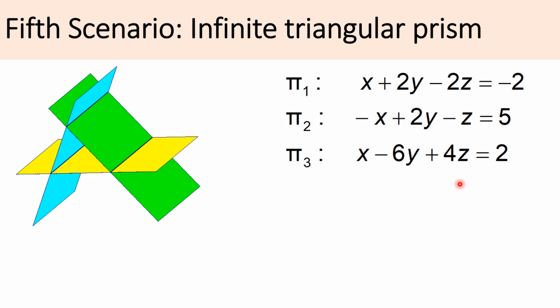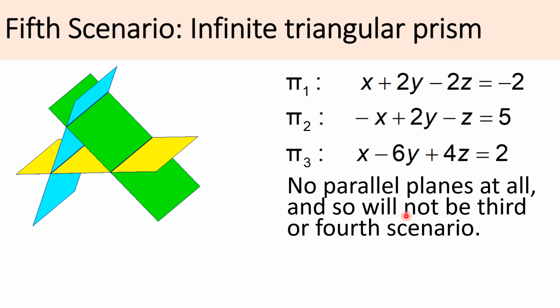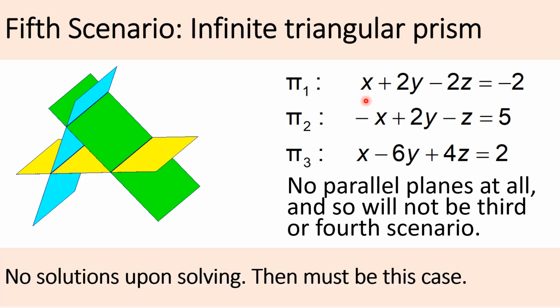By so checking, you are able to rule out the third or the fourth scenario. The third wherein 3 planes are parallel, the fourth wherein 2 of them are parallel and the third is not. So once you have done this checking and therefore ruled out the third and fourth scenario, the next thing that you want to do is to try to solve these 3 equations. If upon trying to solve these 3 equations you get no solution, then your conclusion is it must be this case, the case of an infinite triangular prism.